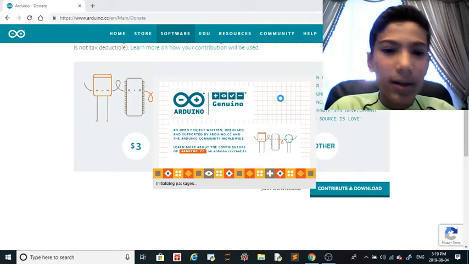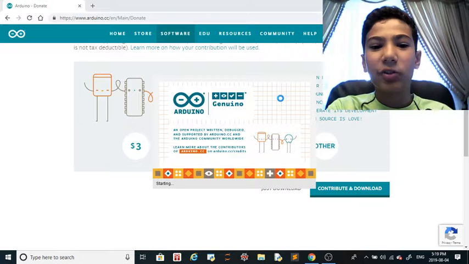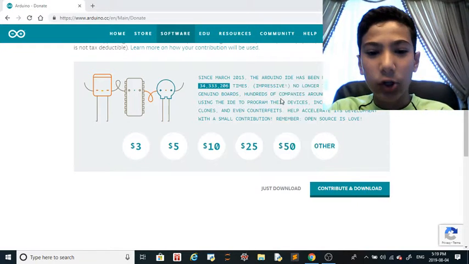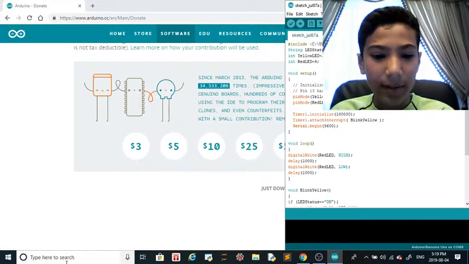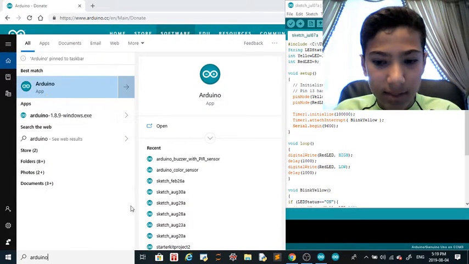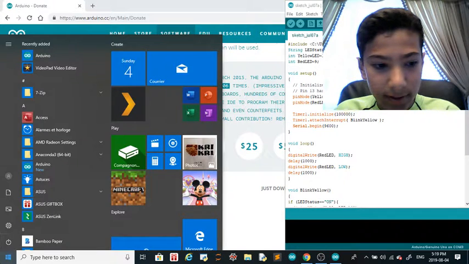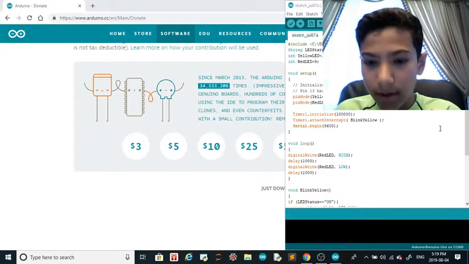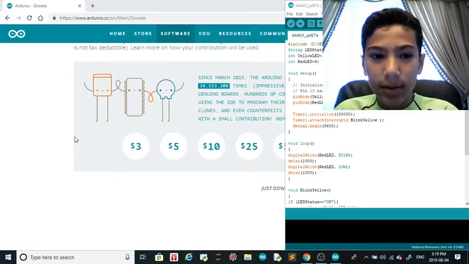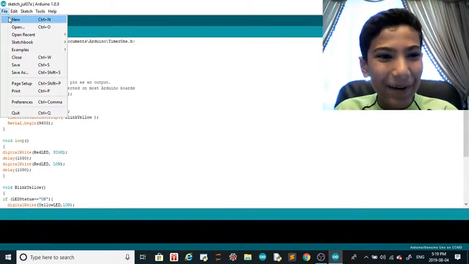And then normally, when I open the Arduino, I have to open it twice, because normally it just shows the screen, and it just stops. Okay, so let me just pin it to taskbar. Now it's here, and then I can put it, no, not here, here. Okay. Now let me just close this and open a new file.